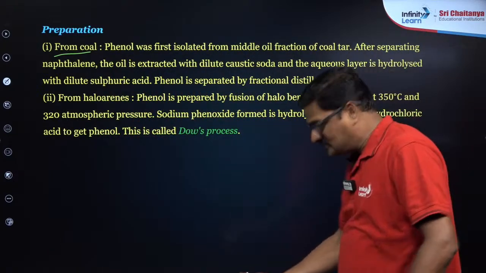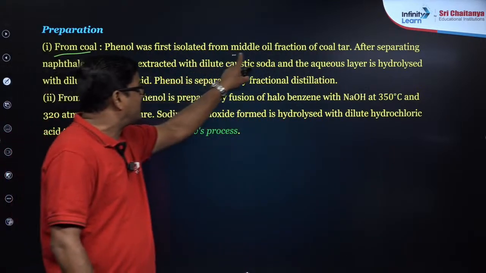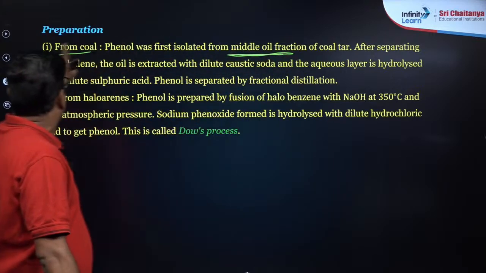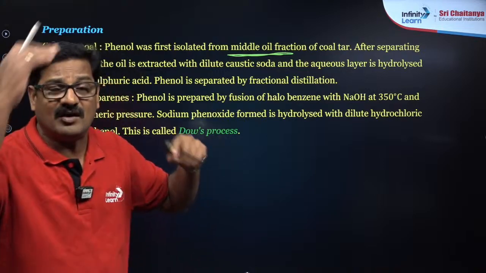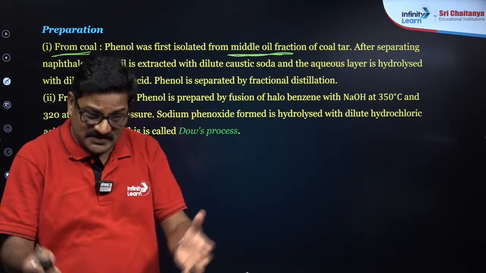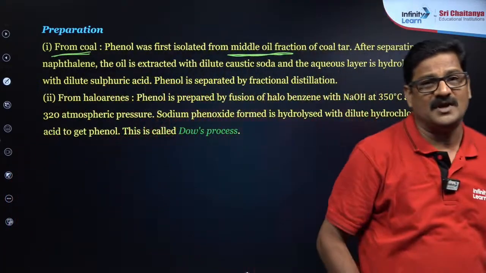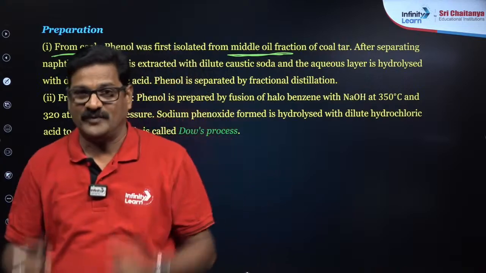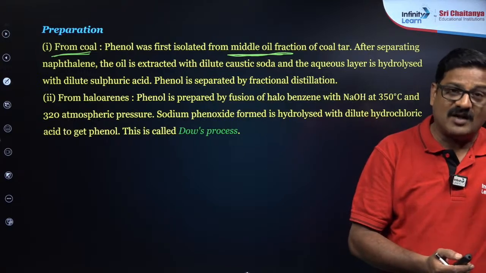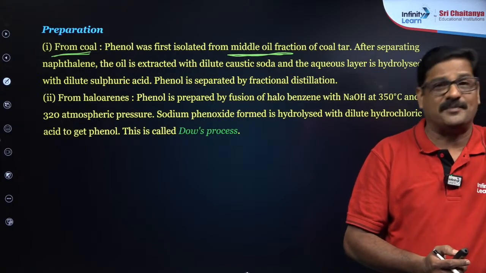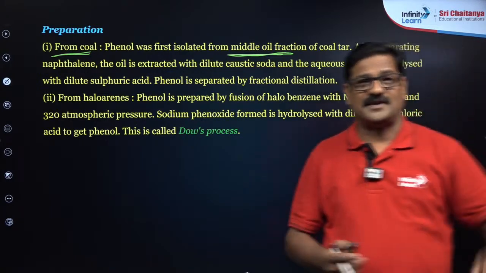When the coal is mined, phenol is extracted in the middle oil fraction. So to prepare phenol from coal, you get light oil, middle oil, heavy oil. Coal is a solid; on destructive distillation, the liquids come out, and the coal becomes coke. The vapors are condensed to give 3 fractions: light oil, middle oil and heavy oil. In heavy oil, naphtha is used in roads, for making national highways.